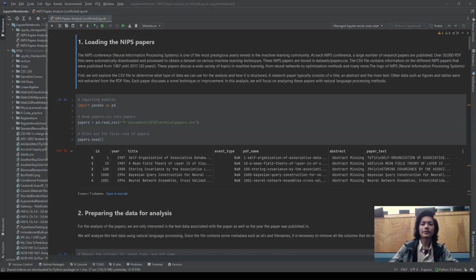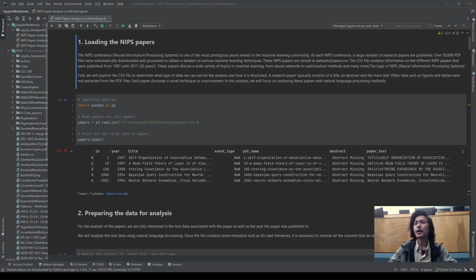Hello, my name is Peter Siri, and tonight I'm going to demonstrate a hypothesis test using a correlation statistic while analyzing the trends in neural information processing systems over the past 30 years. In this case, I want to determine if there's a really strong correlation between the annual increase in NIPS publications and the overall improvements in computer technology.